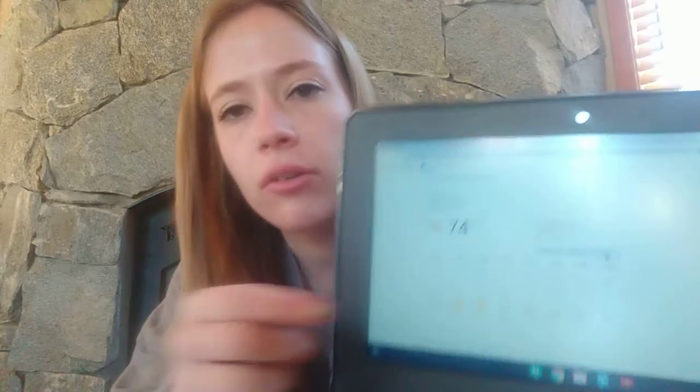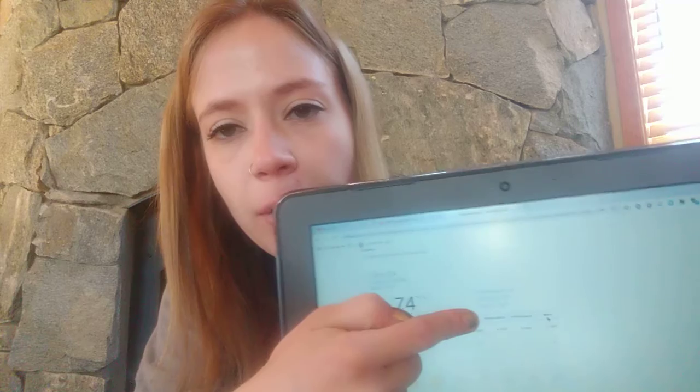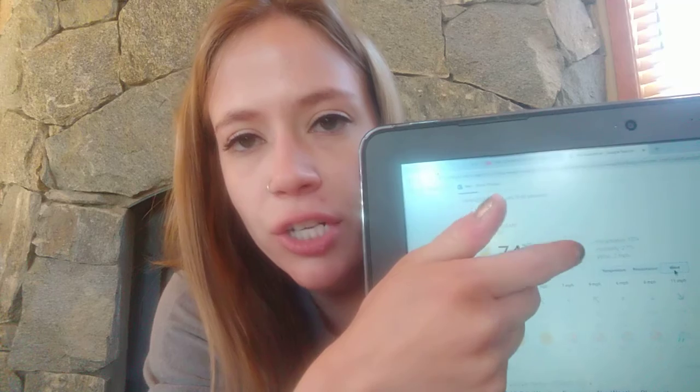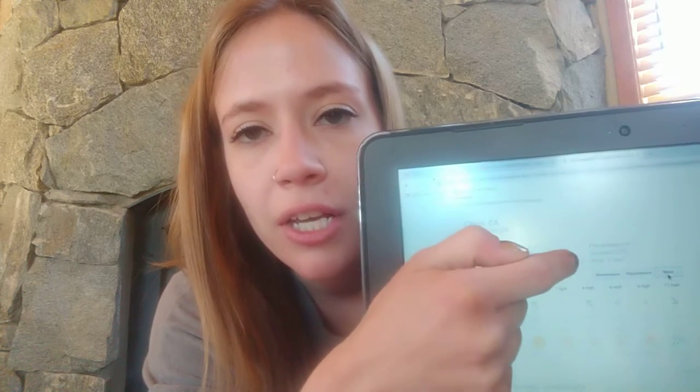Okay, so let's check out what our wind is going to feel like today. So we want to go ahead and make our blue rectangle around wind now. So right here, so we did temperature, we just did precipitation, and now we're on wind. And you'll know you're there when you see the arrows with the different wind directions and the different speeds throughout the day. And so to find our average wind speed today, we're going to go ahead and look up here where we looked. So precipitation, humidity, and we're going to look at wind. And what speed right there is after the word wind?